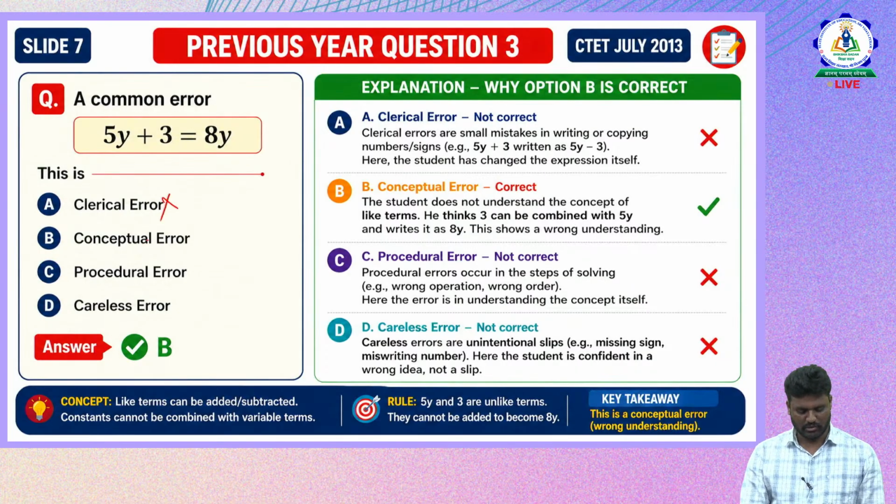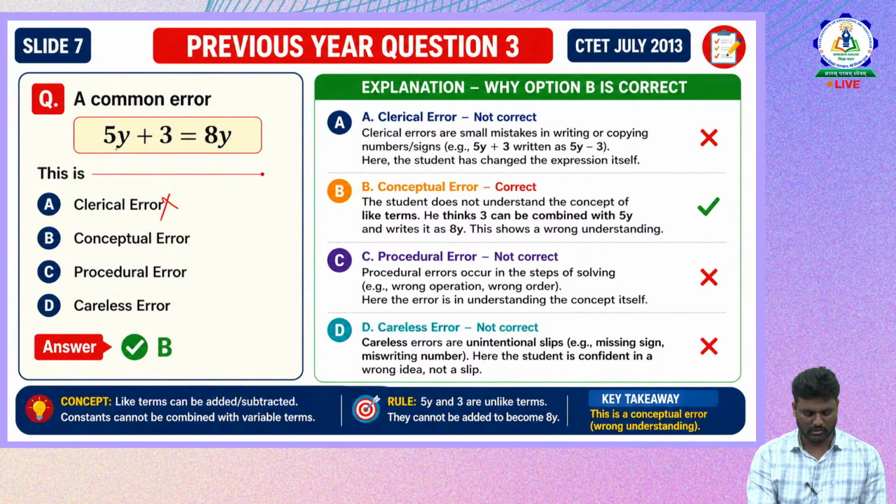Then the next one is the conceptual error. The student does not understand the concept of like terms. He thinks 3 can be combined with 5y and writes it as 8y. So this shows the wrong understanding of the concept. In the expression 5y plus 3, 3 is the constant.